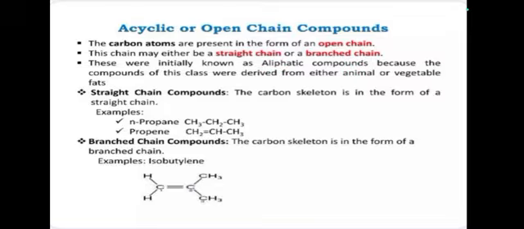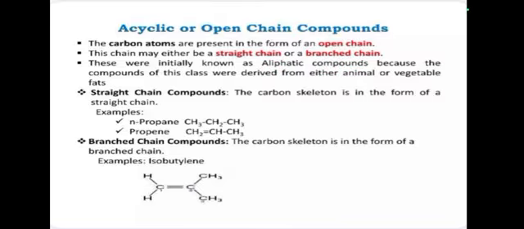Examples of branch chain compounds are isobutylene, which has the branch, acetic acid, CH3 C double bond O OH, and acetaldehyde, CH3 C double bond O H. These are examples of branch chain compounds. This is known as the open chain compound or acyclic compound.